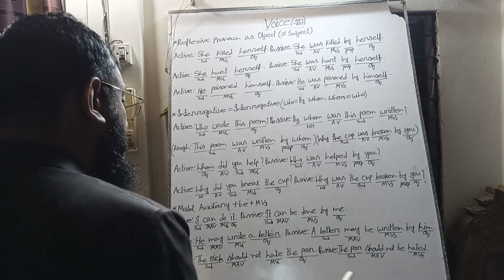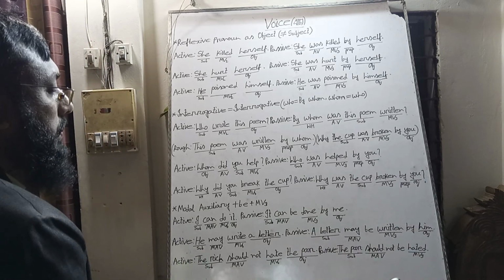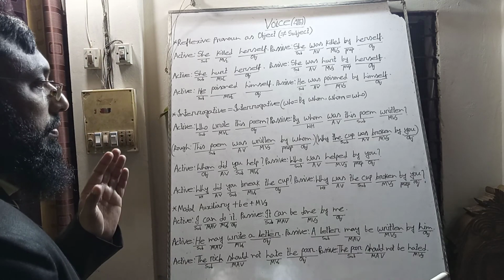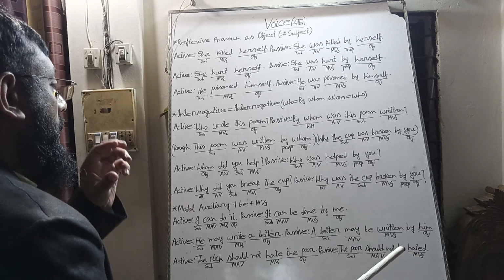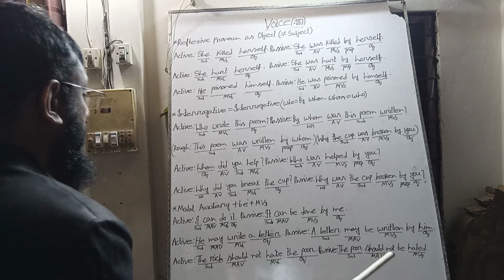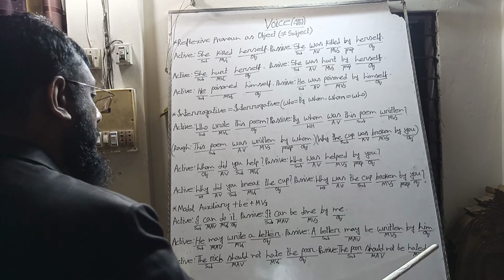In the same way, here is the understood object with the preposition "by". We will suppose it, we will bring it, "the rich".